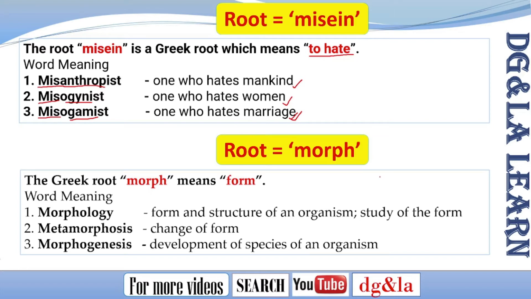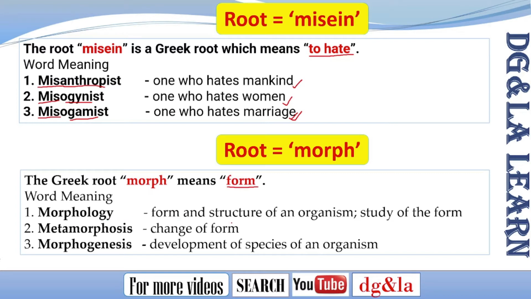The next root is morph. We generally know what morphing is, changing the form of something. It originated from the Greek root morph, which means form. The words related to this root are, the first one, morphology.